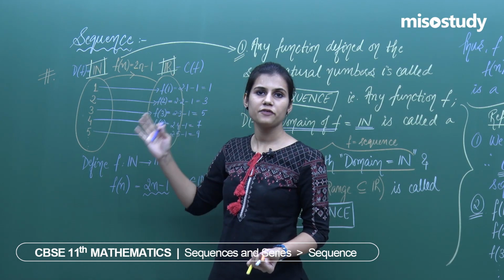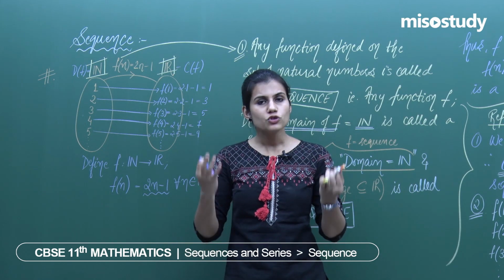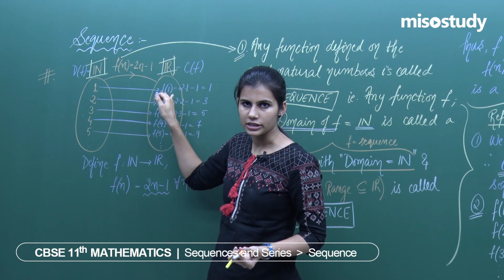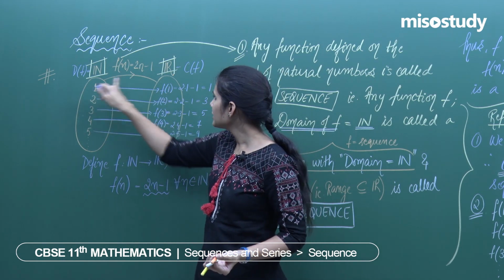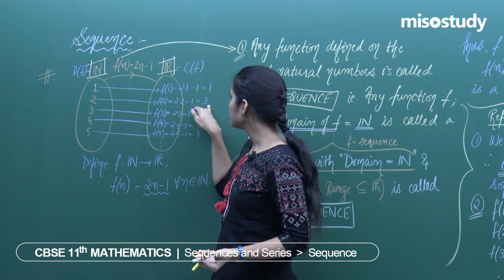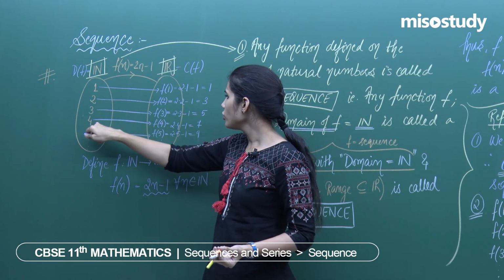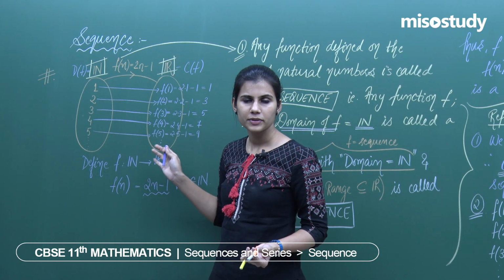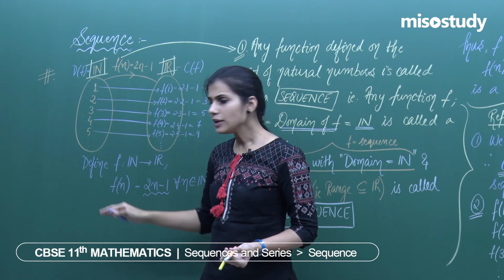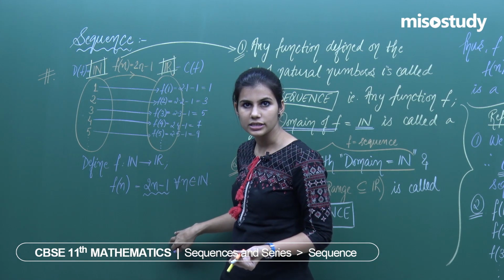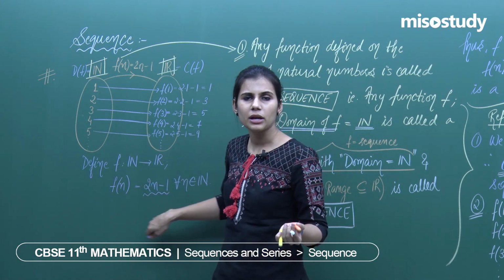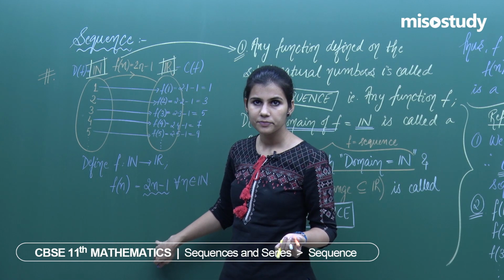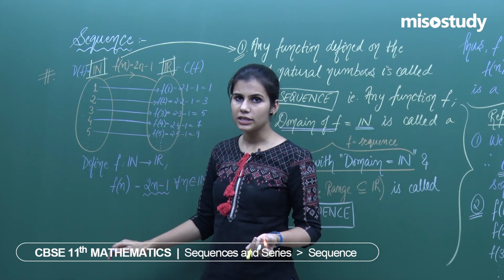A sequence is different from another sequence when, use your common sense, you have one sequence defined from the collection of all natural numbers to the collection of all reals in this fashion, that 1 is associated with 1, 2 with 3, 3 with 5, 4 with 7, 5 with 9, 6 with 11, and so on. Then you define another sequence again from the collection of all natural numbers to the collection of all reals, in which 1 is associated to, say, some other number, 2 to some other number, 3 to some other number, and so on. So what is the difference between the two sequences?